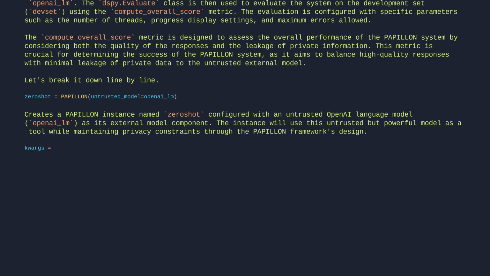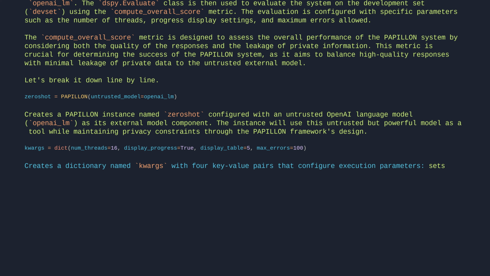kwargs = dict(num_threads=16, display_progress=True, display_table=5, max_errors=100). Creates a dictionary named kwargs with 4 key-value pairs that configure execution parameters. Sets the number of threads to 16, enables progress display, configures table display to show every 5th entry, and limits the maximum number of errors to 100.